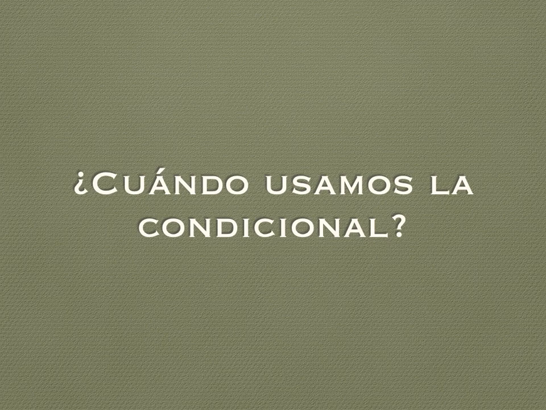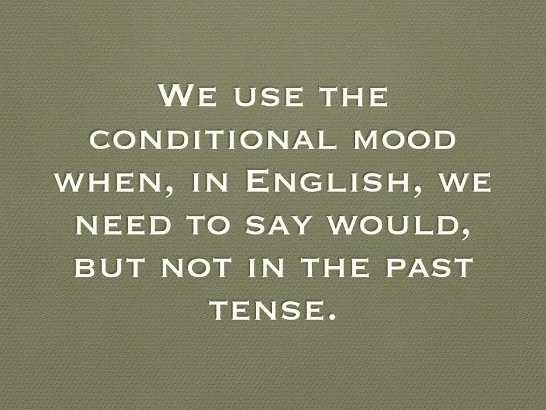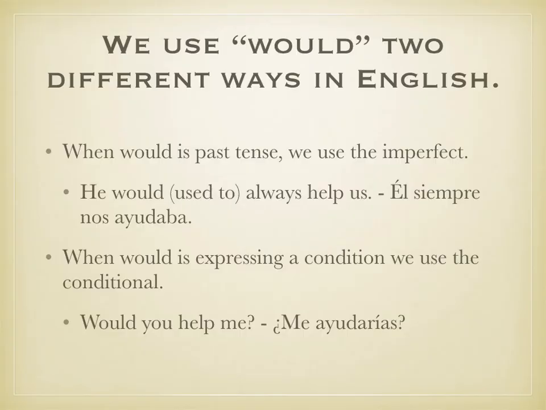A ver, ¿cuándo usamos la condicional? When do we use the conditional? We use the conditional mood when, in English, we need to say would, but not in the past tense. For example, in English we use would two different ways. Sometimes we use would to mark the past tense, and when we do that we use the imperfect in Spanish. He would always help us. Anytime I can replace would with used to and it says the same thing, I know that that's going to call for the imperfect tense. So he would always help us, or he used to always help us, say the same thing.